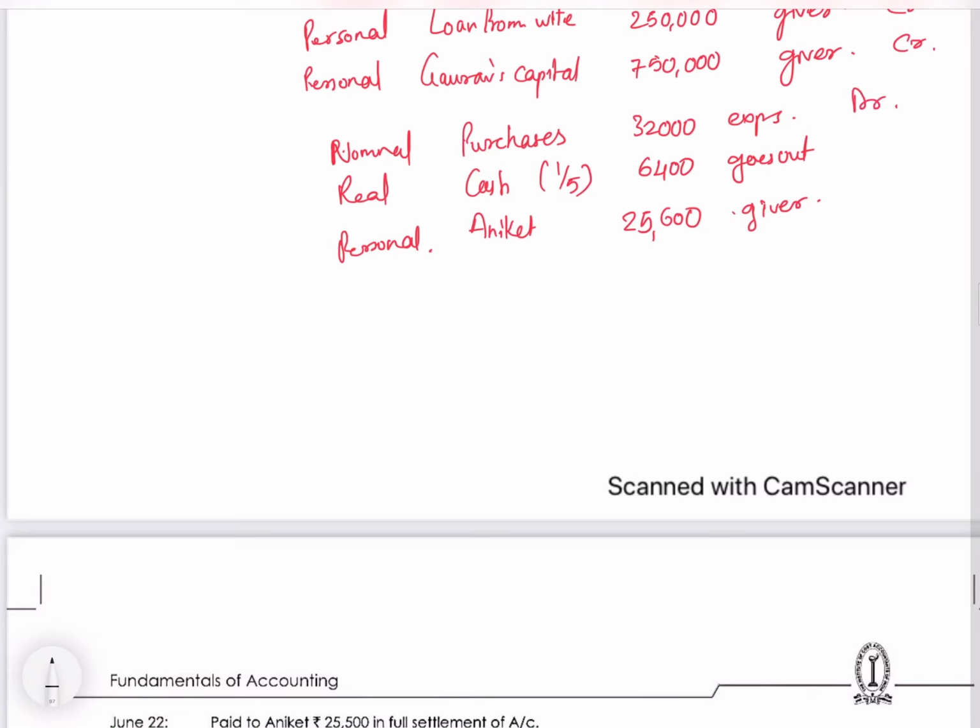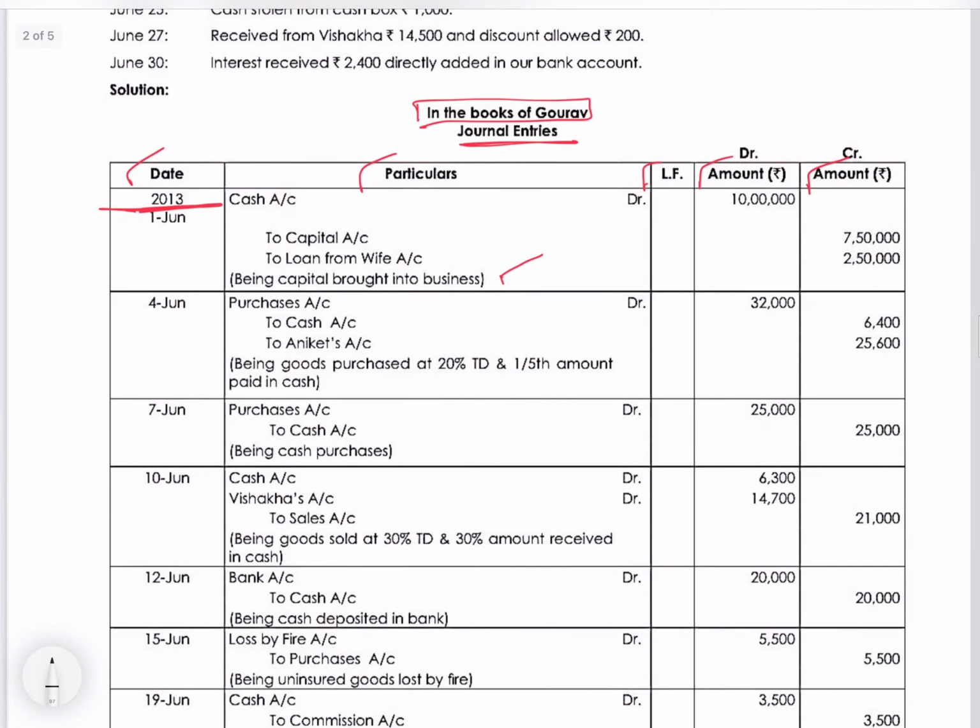Cash goes out: debit what comes in, credit what goes out. Aniket, we have to give, giver. So can you see? Purchases 32,000, net of 40,000 minus trade discount of 20%. 1/5 we paid in cash and the remaining goes to Aniket's account. The narration: being goods purchased at 20% trade discount and 1/5 amount paid in cash.